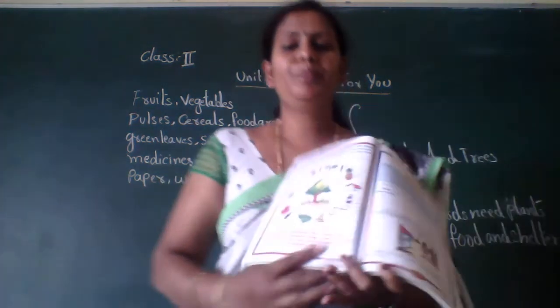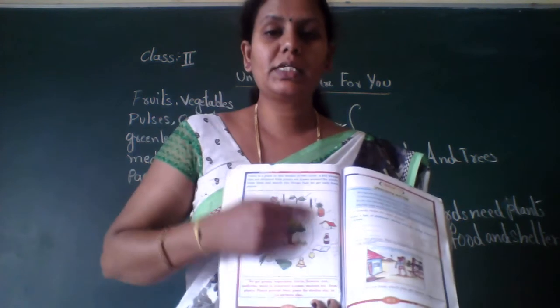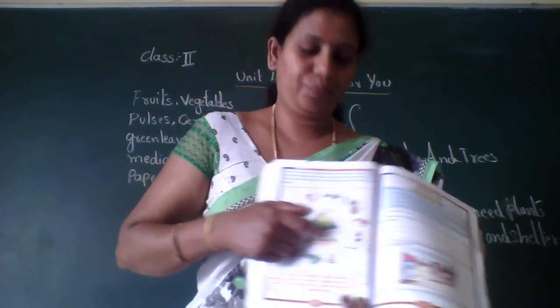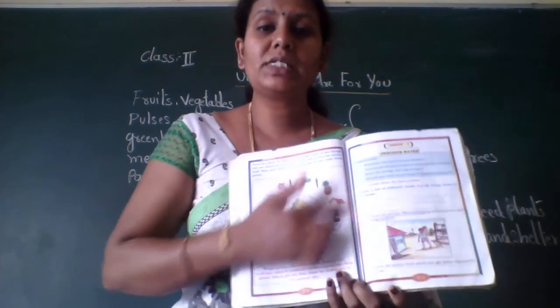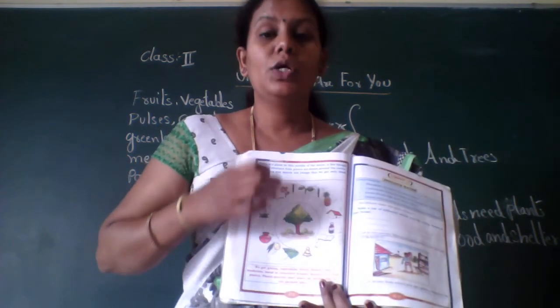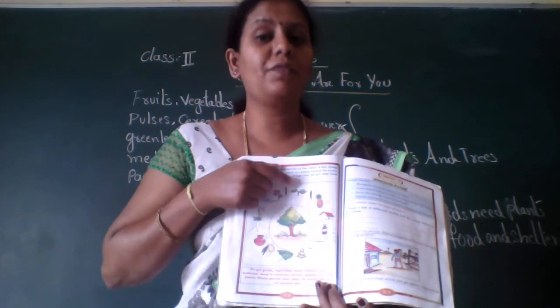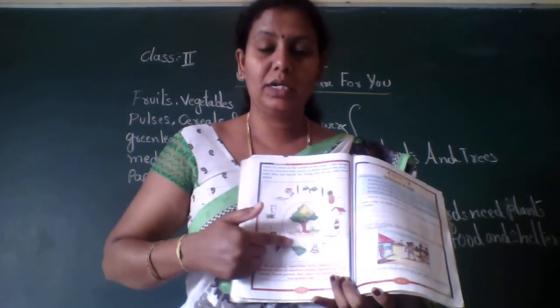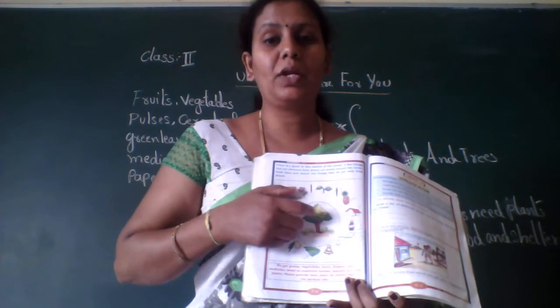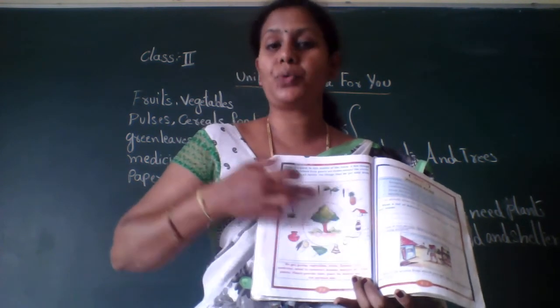So here, children, inside the circle there is one tree. So there is one tree, plants and trees. Around the circle there are so many things given. So which things we get from plants we have to match. So there are so many things around this circle. Which things we obtain or get from plants and trees, we have to match.